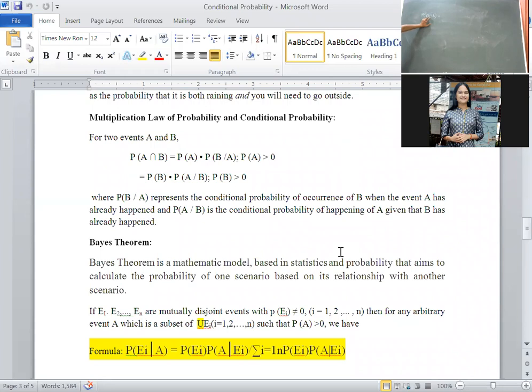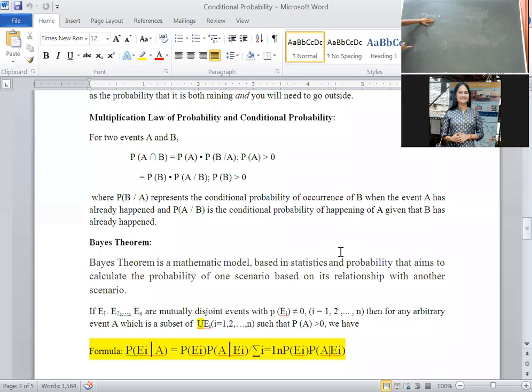Probability of A intersection B means, as I already told, simultaneous happening of both the events. Listen carefully to how to write the formula. Most students get confused while writing it.